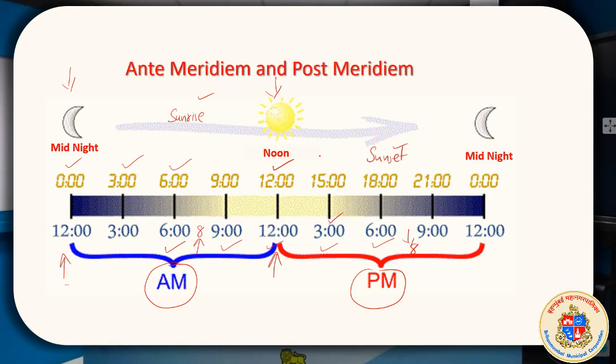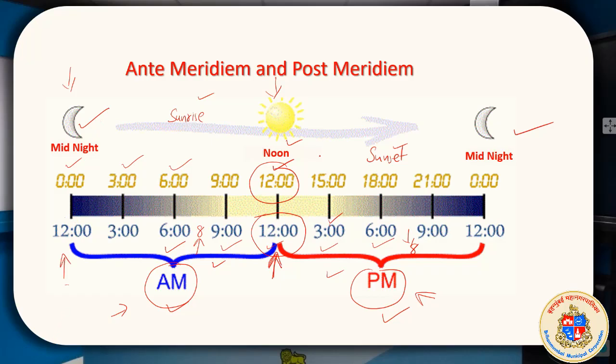Anyway, there is a concept of anti-meridian, of which the short form is AM, and post-meridian, of which the short form is PM. What does it indicate? Here the blue color is given, here the red color is given. This is the junction or meeting point, 12 noon. See, look here, 12 noon. So we can take this into consideration while expressing the time. Time before noon is expressed as AM, and time after noon is expressed as PM till night 12 o'clock. This is midnight 12 o'clock, and this is also midnight 12 o'clock, and the new day starts from there.